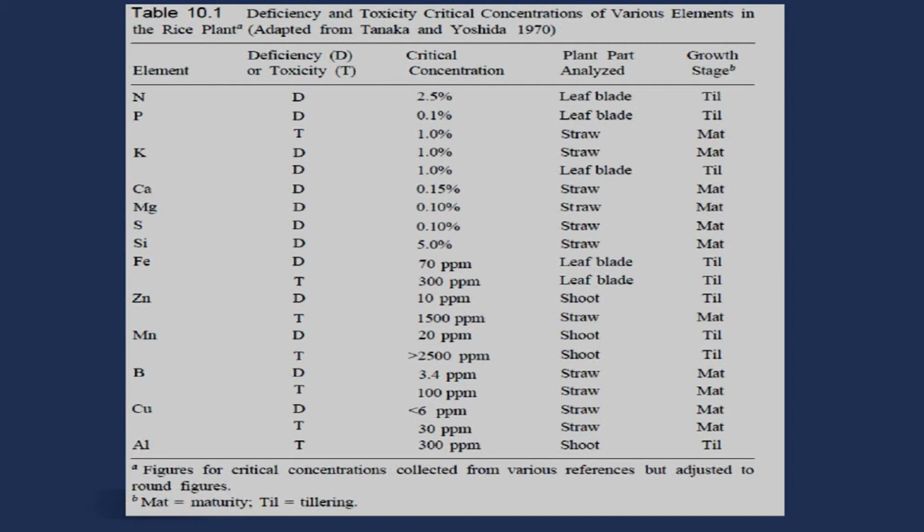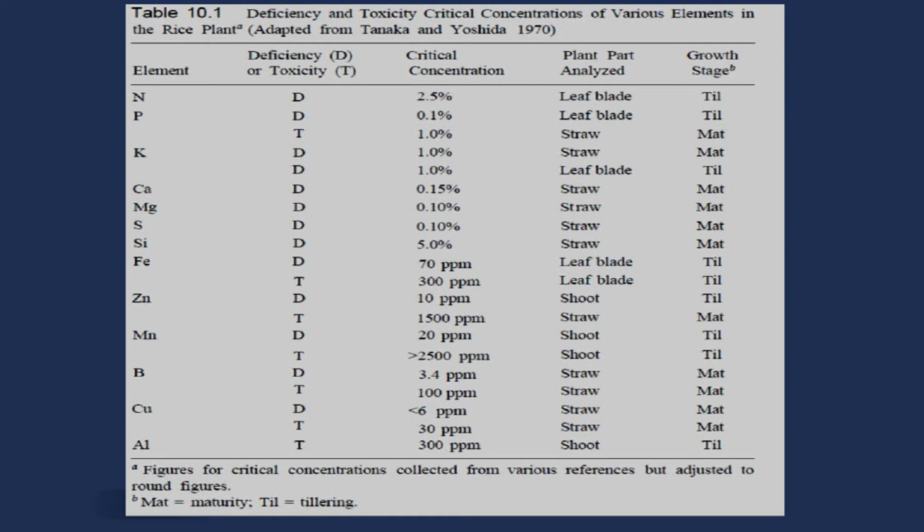Similarly for phosphorus, if at tillering in rice leaf blade the concentration of phosphorus is 0.1%, then it is also deficiency. As far as toxicity of phosphorus in rice is concerned, the critical concentration is 1%, meaning if you move above 1%, the toxicity symptom will come in the straw, at maturity. At maturity, if the rice straw has 1% or more phosphorus, it will be toxic to the rice plant.